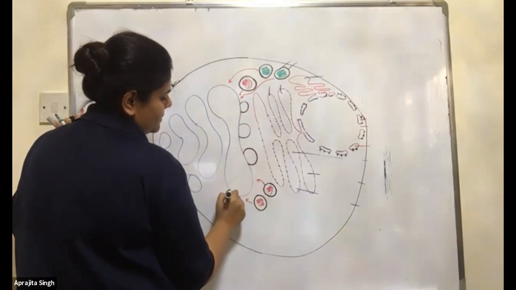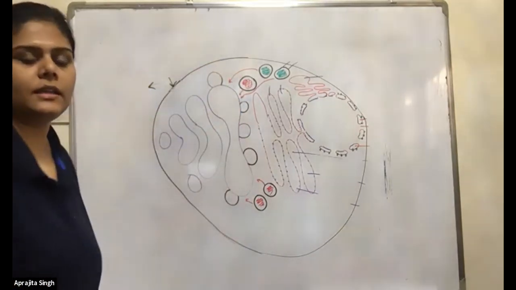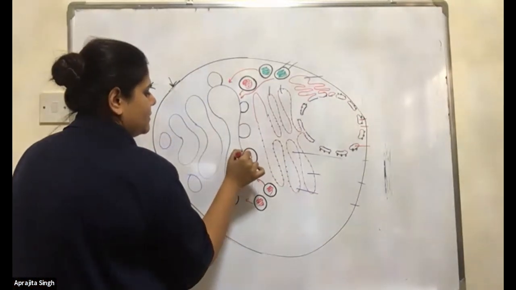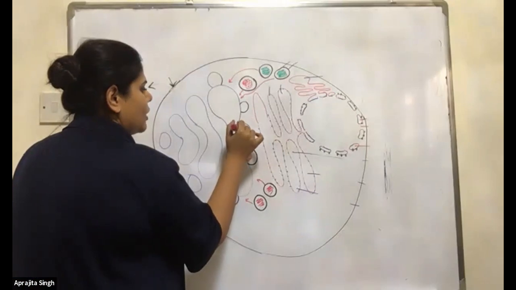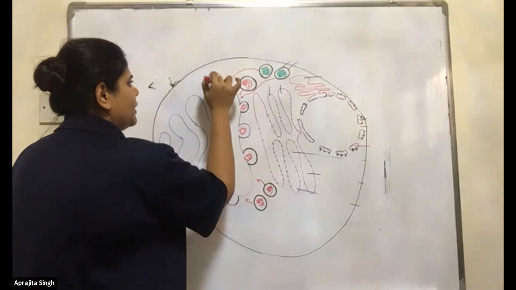They will fuse themselves in the Golgi like this. After fusing, they will release the protein, because the protein modification or the lipid modification happens here.